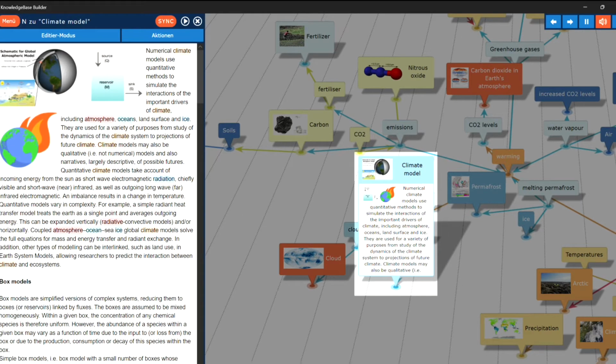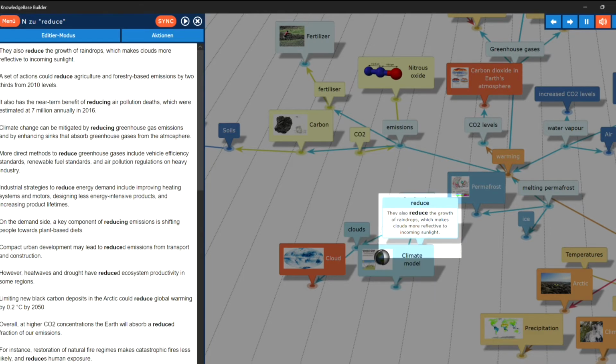Climate model. Numerical climate models use quantitative methods to simulate the interactions of the important drivers of climate, including atmosphere, oceans, land surface, and ice. They are used for a variety of purposes, from study of the dynamics of the climate system to projections of future climate. Climate models may also be qualitative.